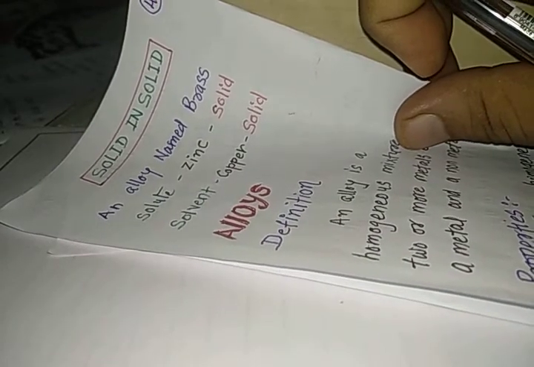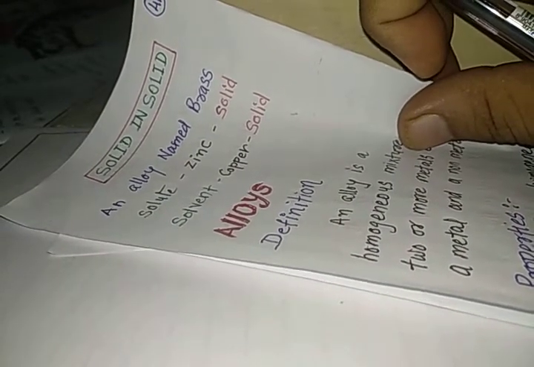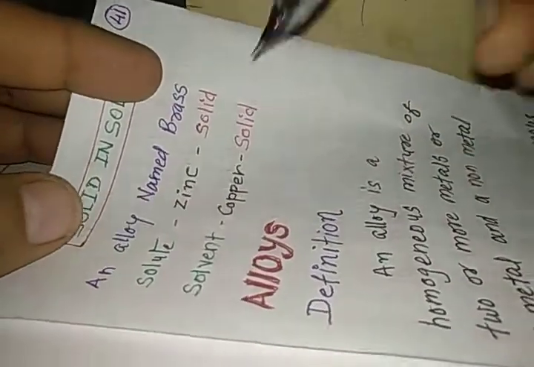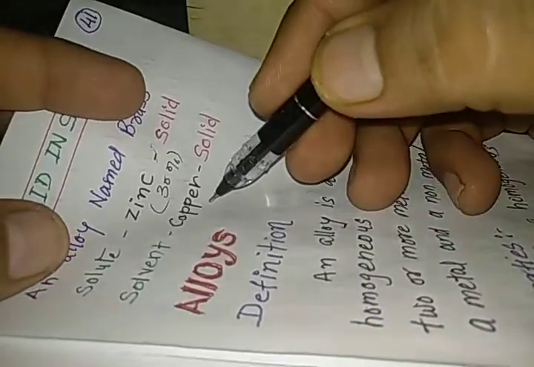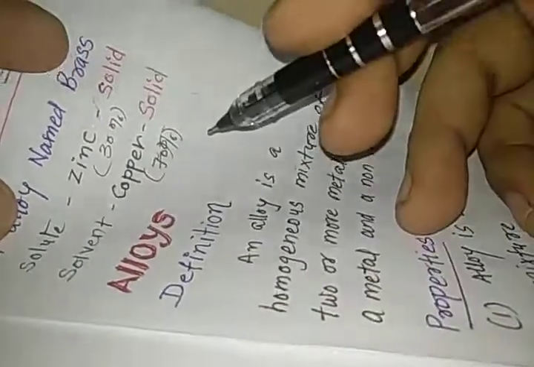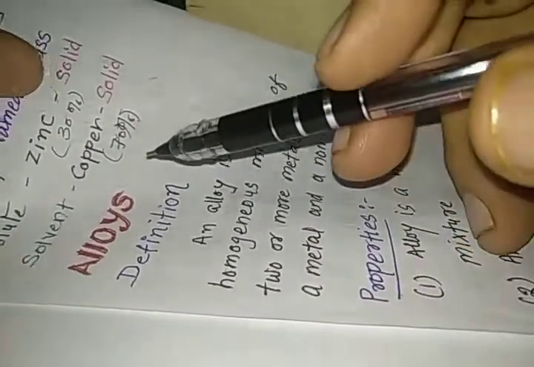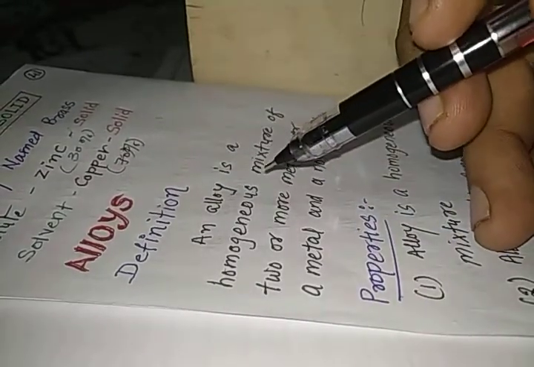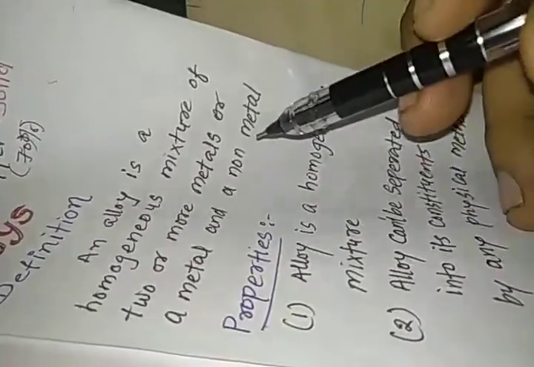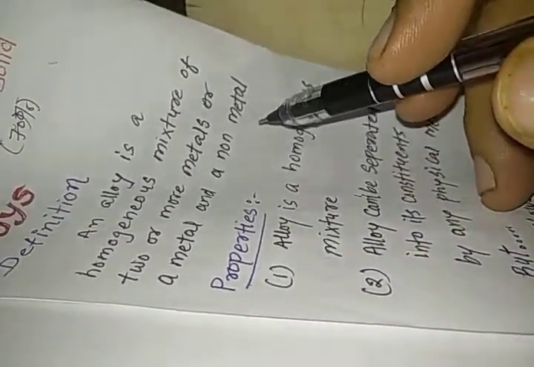This is what is known as the alloy, and alloy is nothing but the mixture of two or more metals or non-metals. The percentage of zinc that we can see here is hardly 30 percent, whereas copper is present here as 70%. So that is why copper is solvent and zinc is solute. Now we are going to study more about the alloys. So we'll first see the definition. An alloy is a homogeneous mixture of two or more metals or a metal and a non-metal.